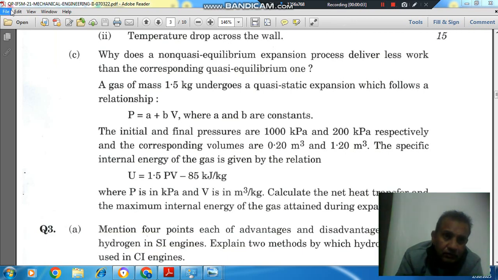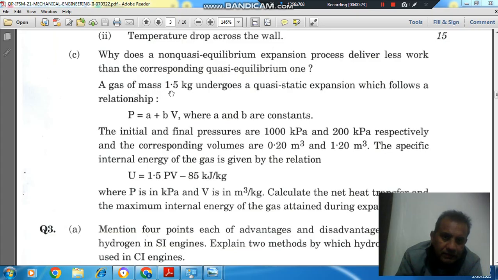Hello, welcome again. We are solving Indian Forest Services Mechanical Engineering paper 2 of year 2021. Question number 2C: why does a non-quasi equilibrium expansion process deliver less work than the corresponding quasi equilibrium one?